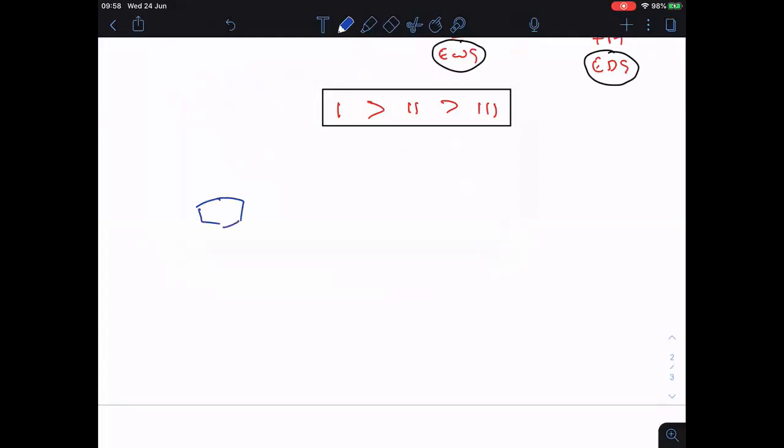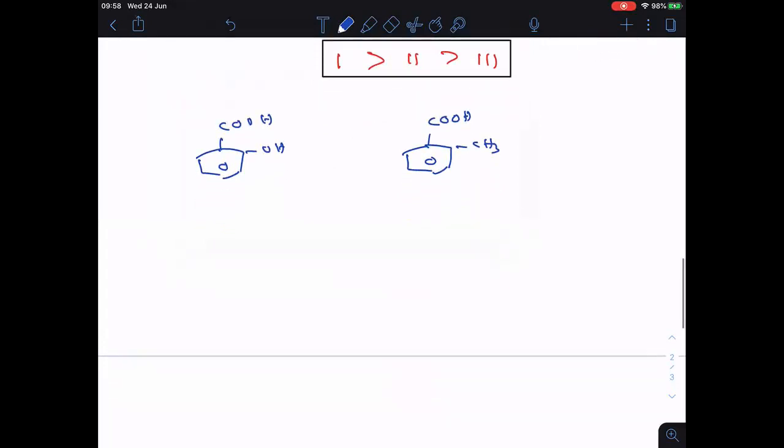For example, if the question comes like this, this is COOH and here at ortho position, let me take the OH group. Clear? Now here COOH, at ortho position, let us take the CH3 group. Are you followed? I want to know which is the strong acid. In both the cases, ortho effect is there. But here what happened?